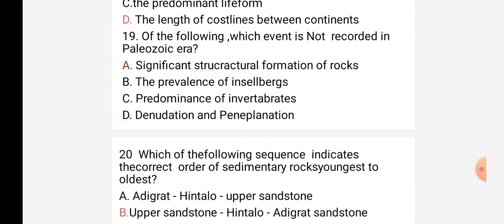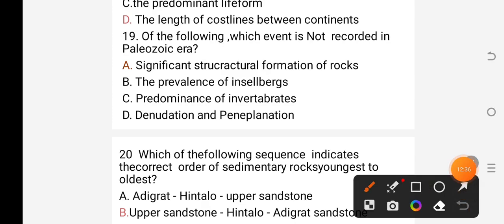Question number 19. Of the following, which event is not recorded in the Paleozoic era? A, significant structural formation of rocks. B, the prevalence of inselbergs. C, predominance of invertebrates. D, denudation and peneplanation. So, try for a second in order to answer this question, students.